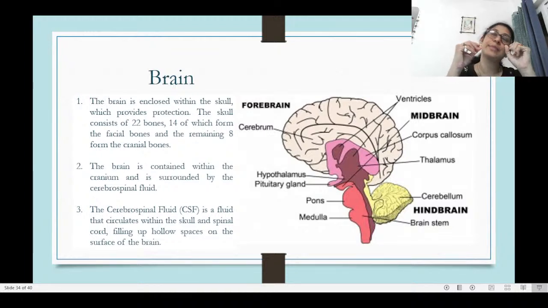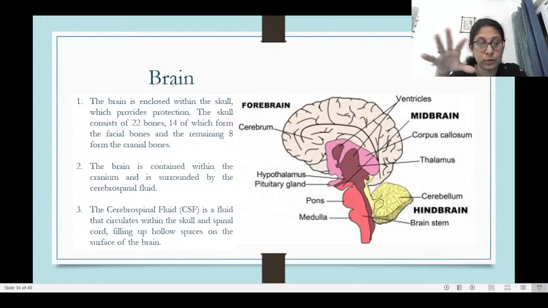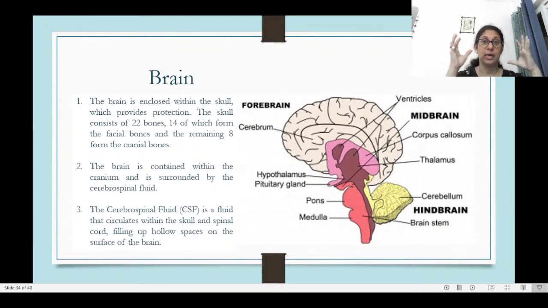Now, what is the cerebrospinal fluid? It's a fluid which flows within the skull and in the spinal cord. It fills up all the hollow spaces, and it is in this fluid that the brain basically remains suspended. So brain is actually a very heavy part of the body, but because it is present inside this fluid, it feels light and we do not really feel the heavy weight of the brain on our body.